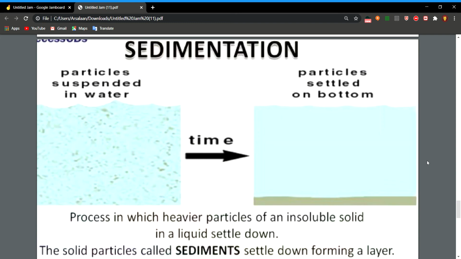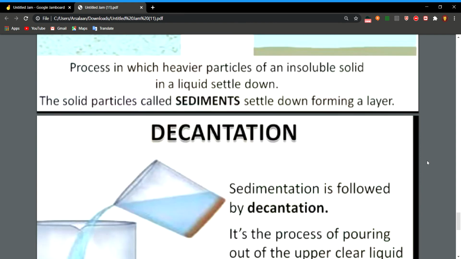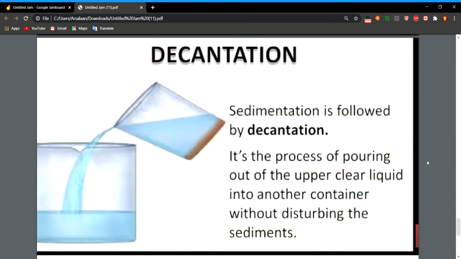Sedimentation is what? The particles that are heavier than the liquid are separated by sedimentation. In sedimentation, what happens? Again I am taking the same example, take mud and mix it in a glass of water. When you leave that without disturbing, you will see after some time the mud is separated at the bottom and clear water is seen above. This process is called sedimentation, and the solid particles that settle down are called sediments. Then next, how will you separate it? By decantation. Sedimentation is always followed by decantation.